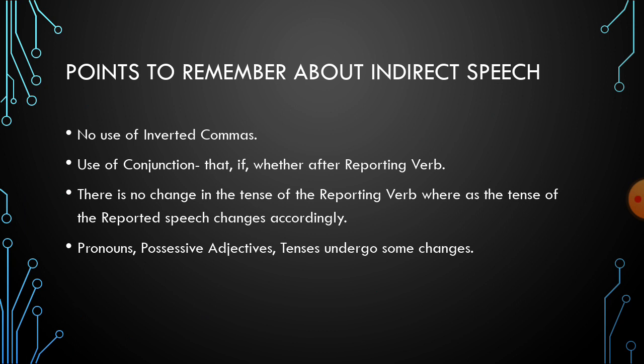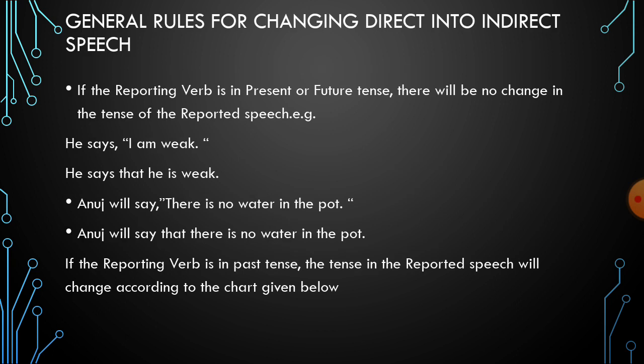There is no change in the tense of the reporting verb, whereas the tense of the reported speech changes accordingly. Means there is a chart and we change the tenses according to that chart, which we have to remember and learn. Pronouns, possessive adjectives and tenses undergo some changes, and this also we will learn with the help of a chart.